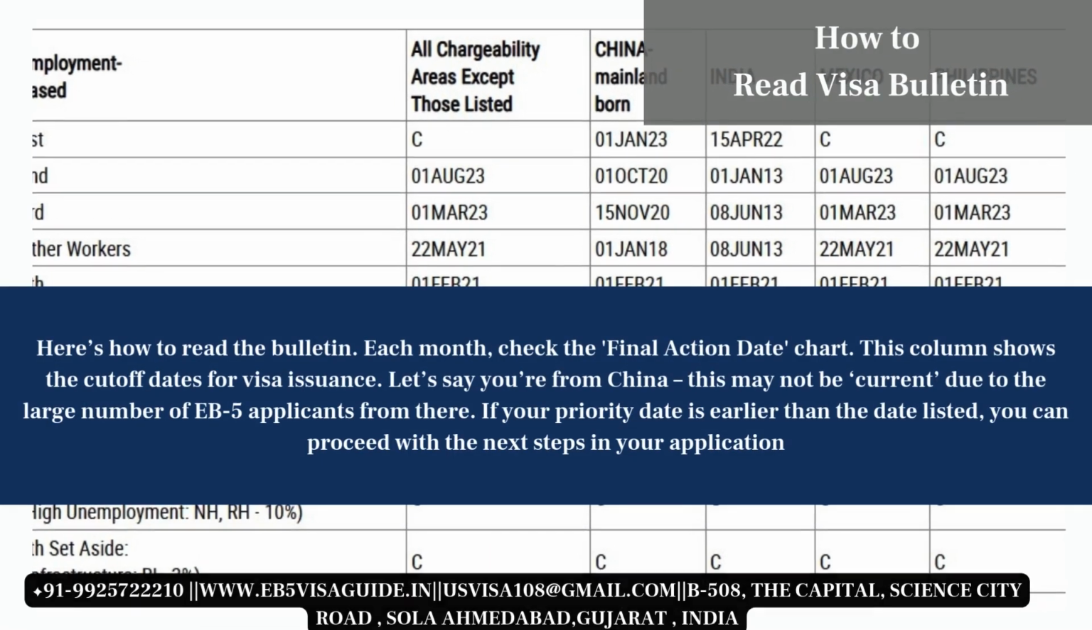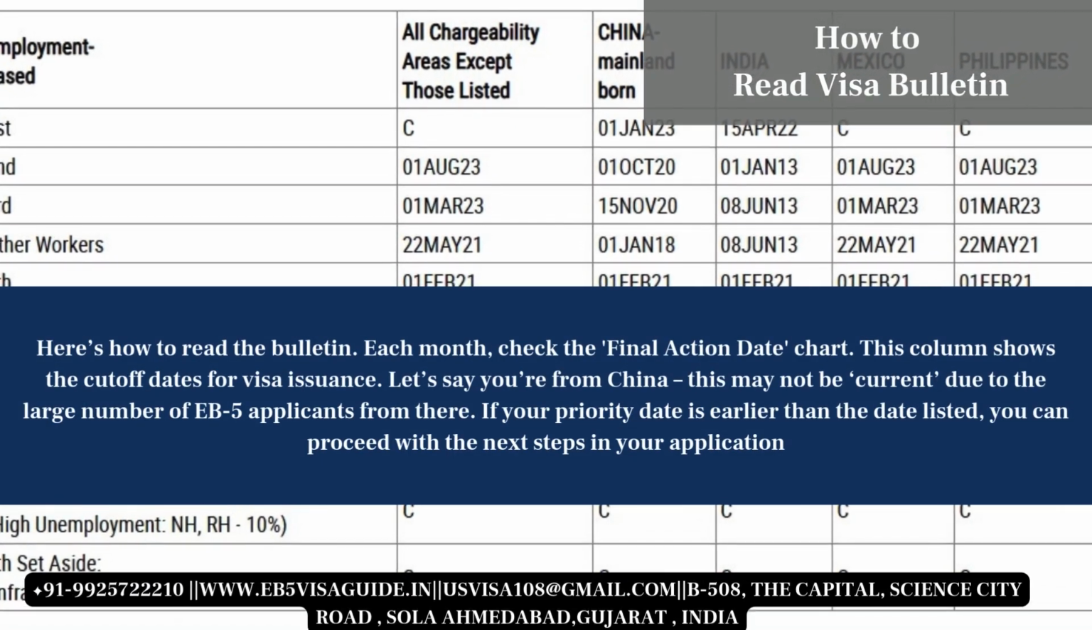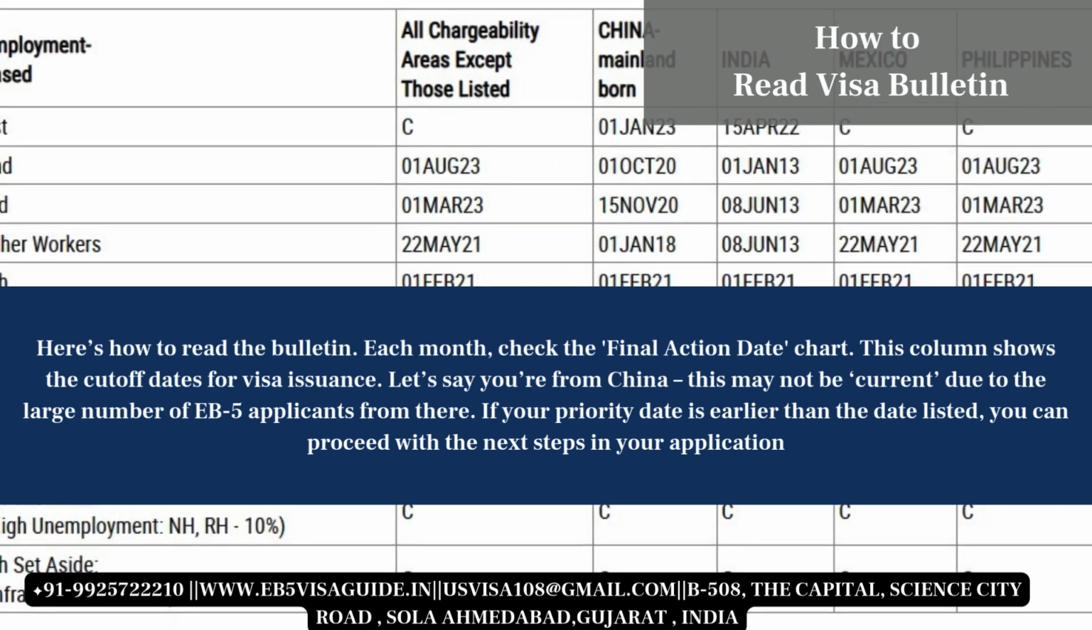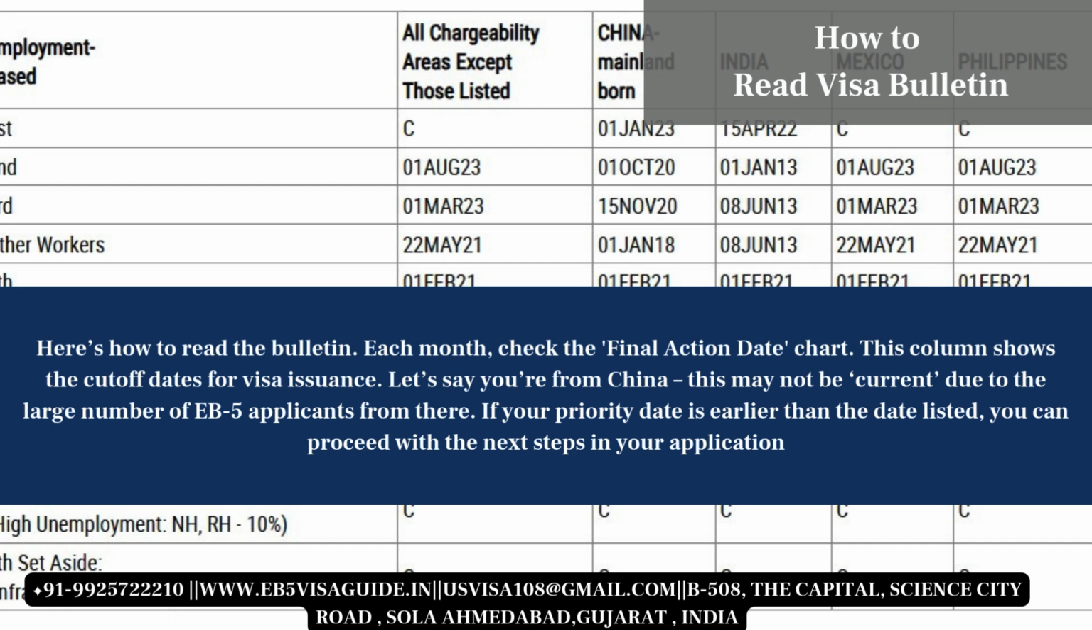How to read the Visa Bulletin. Here's how to read the bulletin. Each month, check the final action date chart. This column shows the cutoff dates for visa issuance. Let's say you're from China, this may not be current due to the large number of EB5 applicants from there. If your priority date is earlier than the date listed, you can proceed with the next steps in your application.